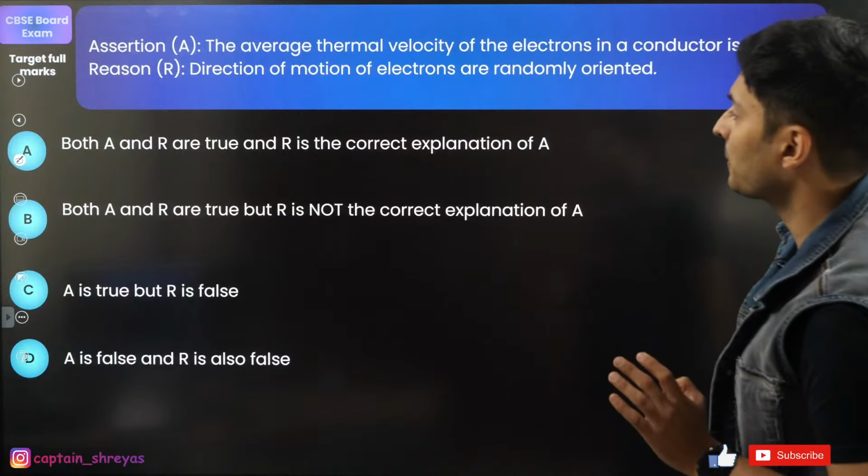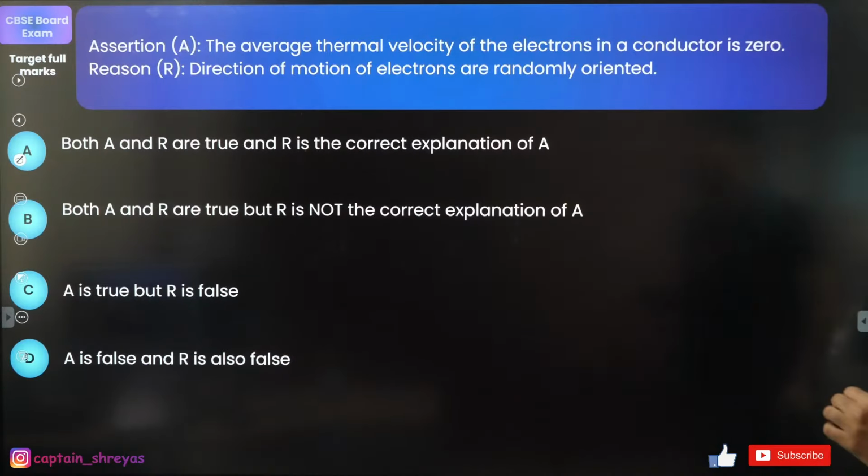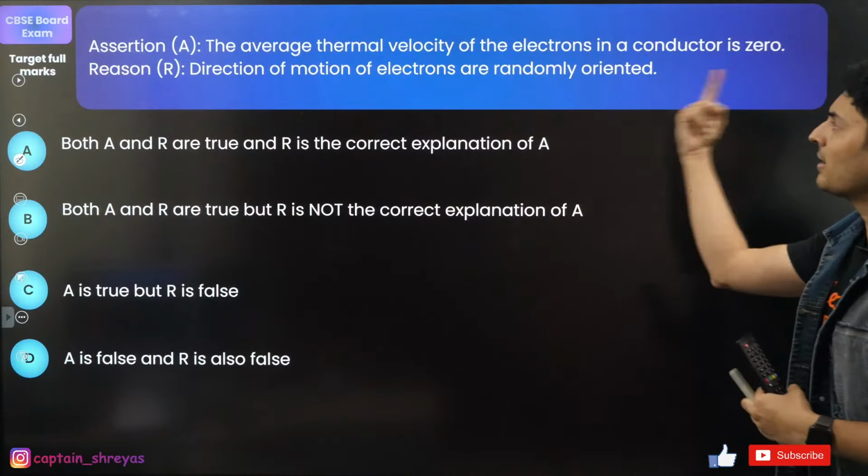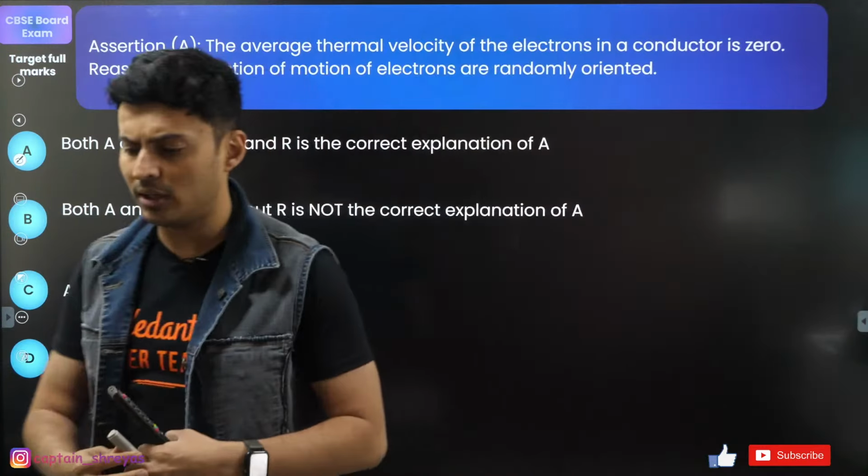Moving on to the next question. What do we have? The average thermal velocity of the electrons in a conductor is 0. The direction of the motion of the electrons is randomly oriented. Is that true? False? Explaining? Not explaining?